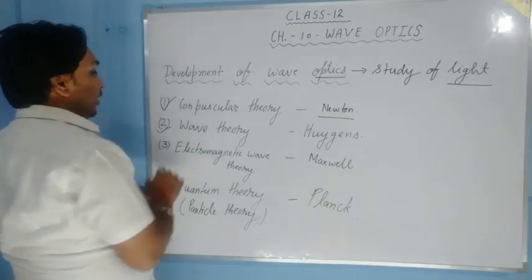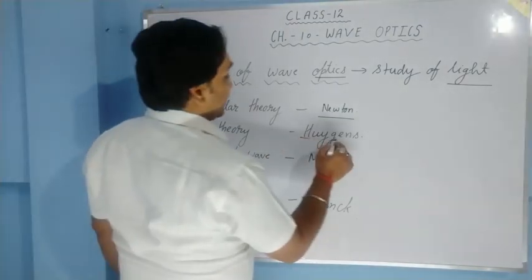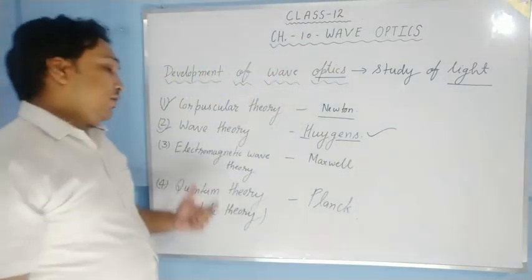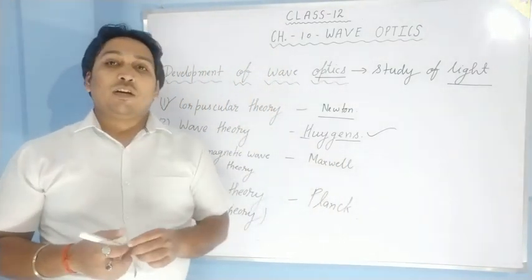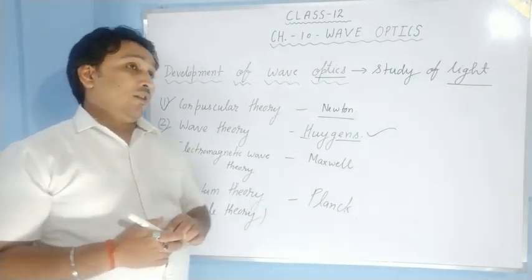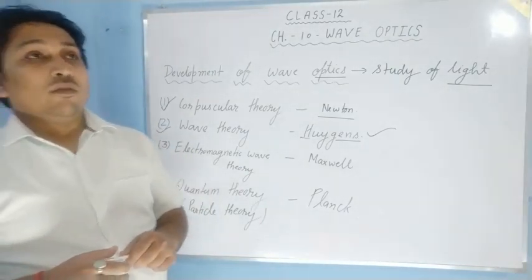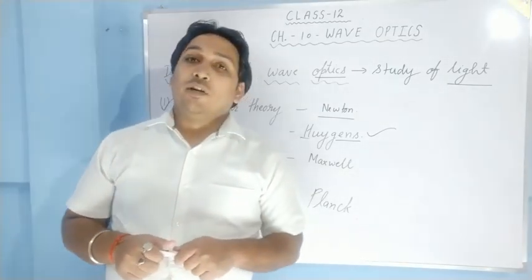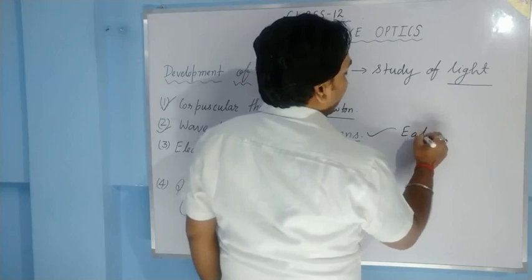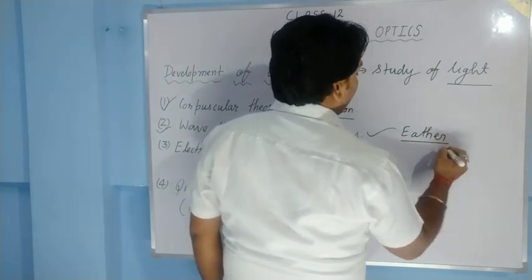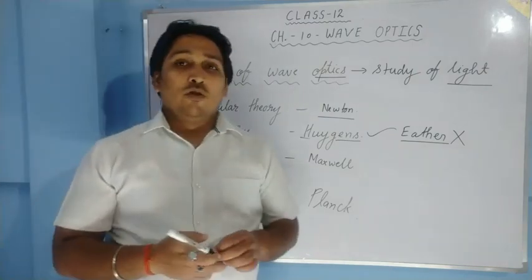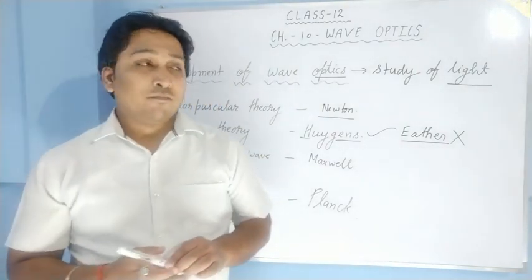Then after wave theory has come, it was given by Huygens. Basically in this chapter we are going to study this one. In this theory it was assumed that light travels in the form of waves, and it travels through a hypothetical medium which is called ether. Later on, this medium was neglected because of its contradictory ideas.